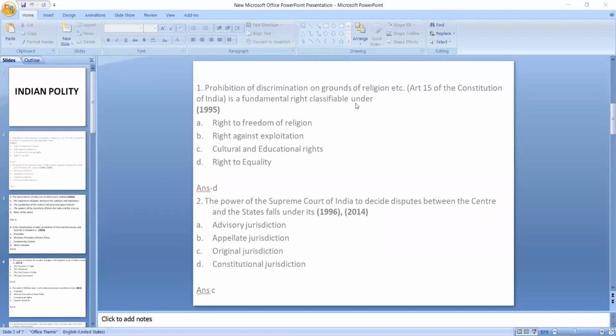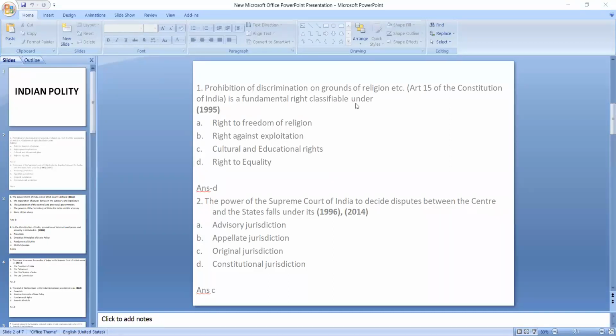Okay, and then you will get to know about the basic structure of the constitution. And while studying about the basic structure, you need to keep in mind some important points, such as which article, which case, under which case it was declared that the basic structure of the constitution can be amended, but not without changing the basic structure. Okay, so that was a very important article, that is article 368.